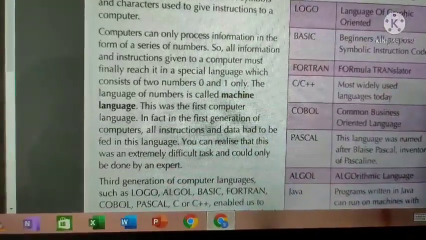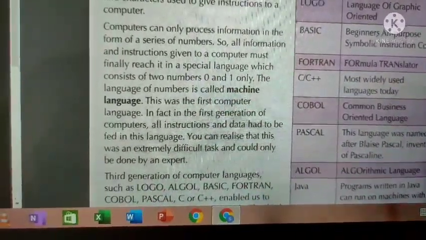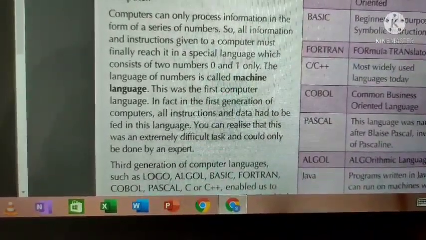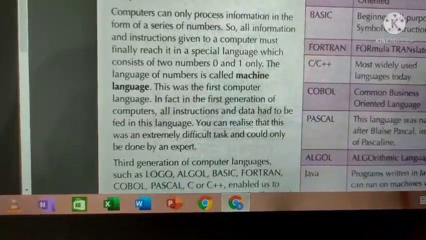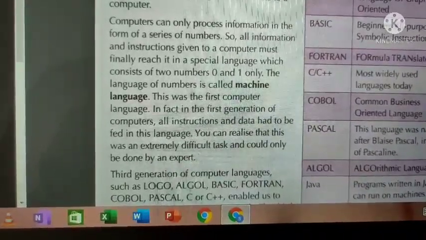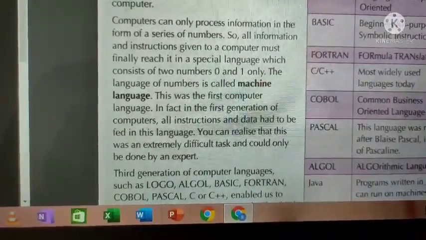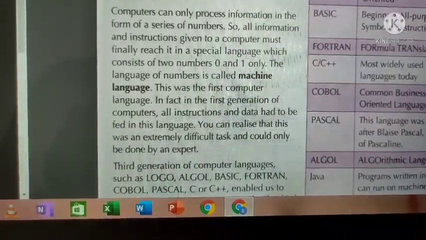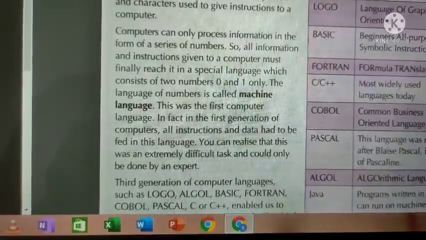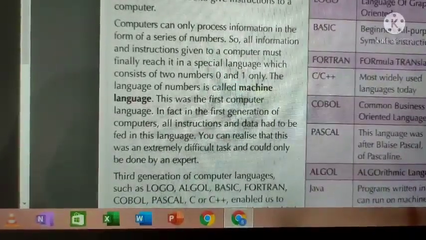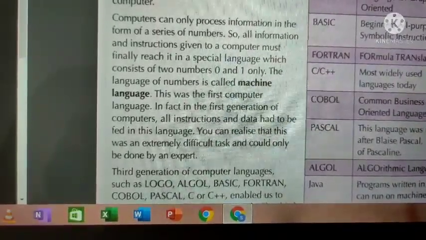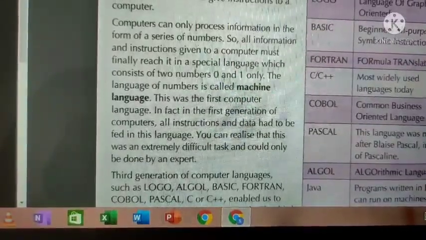Computers can only process information in the form of series of numbers. So all information and instruction given to a computer must finally reach it in a special language which consists of two numbers, 0 and 1 only. The language of numbers is called machine language. This was the first language. In fact, in the first generation of computers, all instruction and data had to be fed in this language. You can realize that this was an extremely difficult task and could only be done by an expert.